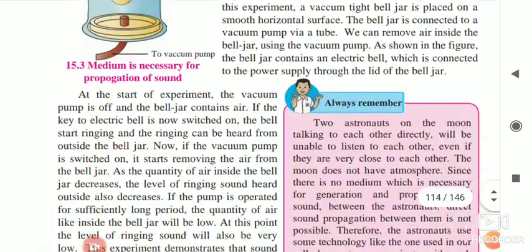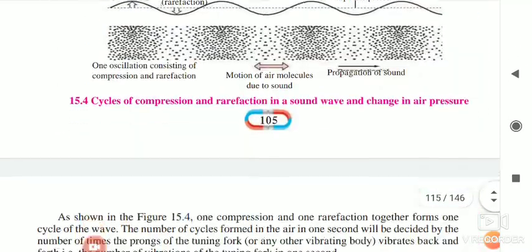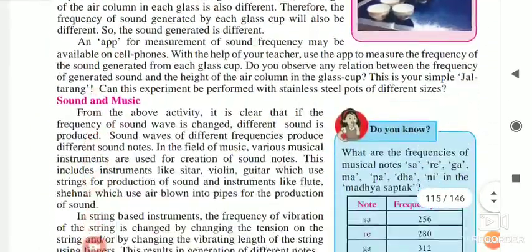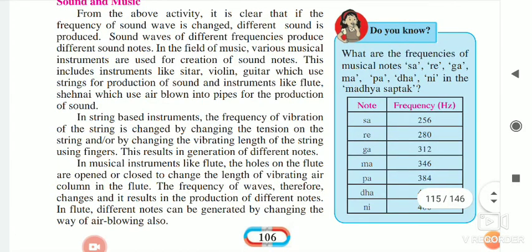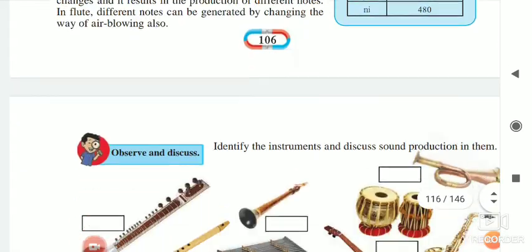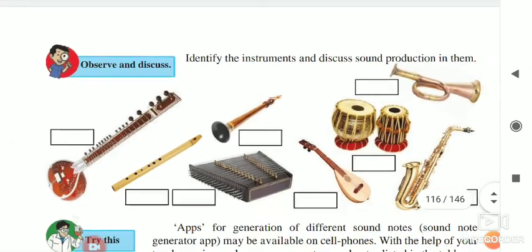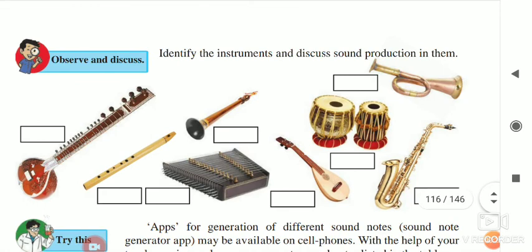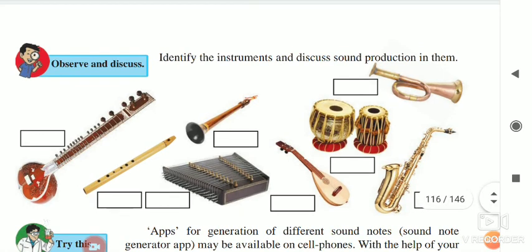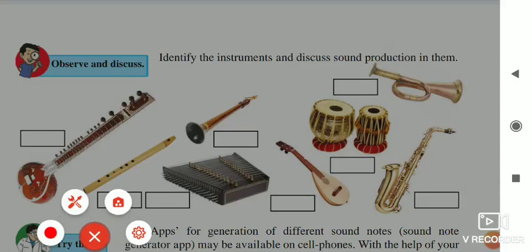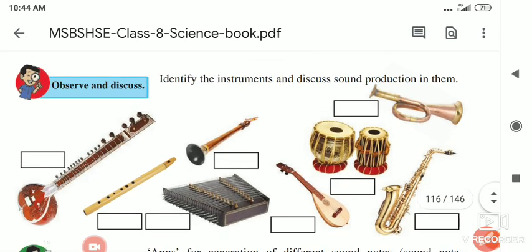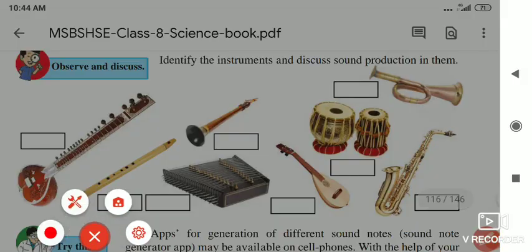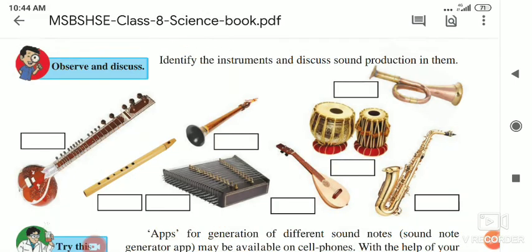Under this lesson, we started the day before yesterday, and yesterday we saw sound and music and the frequency of different musical notes. Now today we are going to discuss this observe and discuss point. Identify the instruments and discuss the production of sound in them.